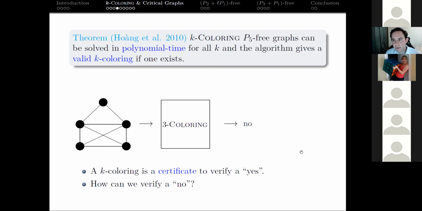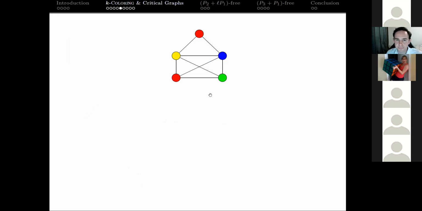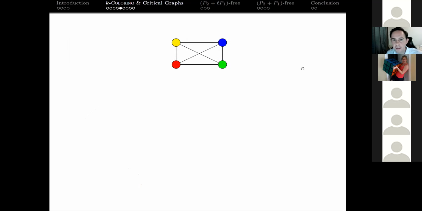So this is the idea that gets us into the main point of the talk. Let's just take this graph that's causing us problems. It was not 3-colorable. The algorithm told us that in polynomial time. And we're now looking for some kind of certificate to verify that answer. So what we're looking for is some kind of substructure, hopefully as small as possible, that prevents this graph from being 3-colorable. We can convince ourselves pretty easily: for 3-colorable, we have a vertex of degree 2. We can probably get rid of that guy. Now we're left with this induced subgraph.